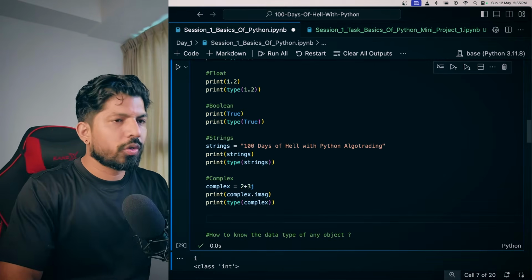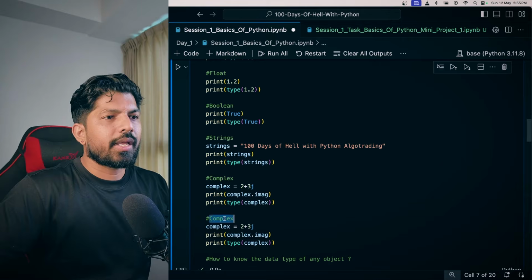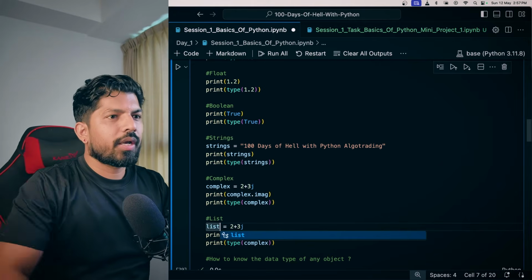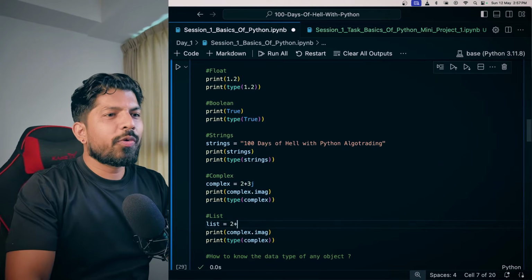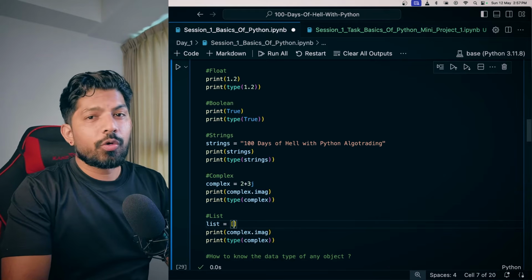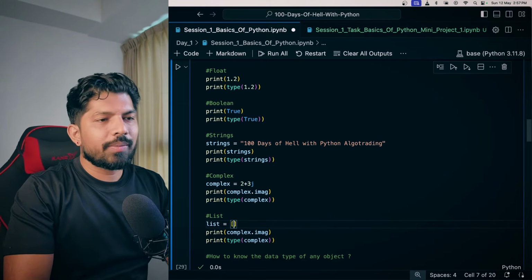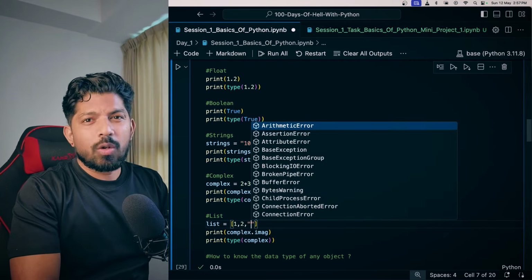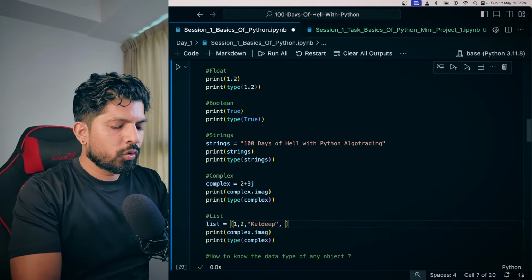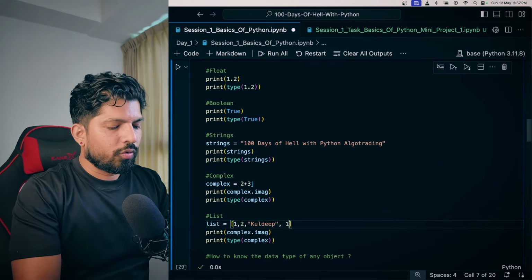What is a list? So I'll just copy and paste it and I'll change here. Okay, so now I will quickly change this to list. So I'll give it the name list. And how we define a list, you just give a square bracket here and then you mention your list items. For example, here I'm mentioning 1, 2, and then I can also mention a string in the list, 1, 2 Kuldeep, and also a float, 1.2.